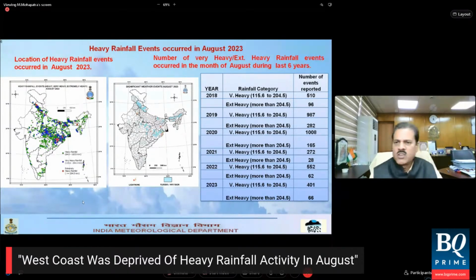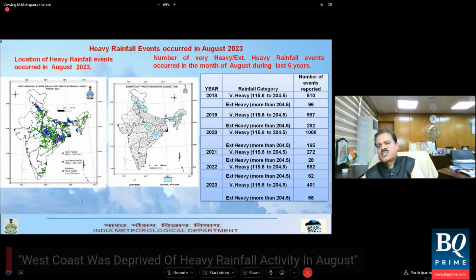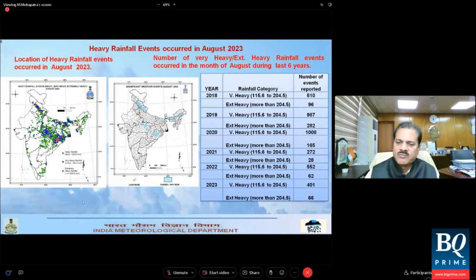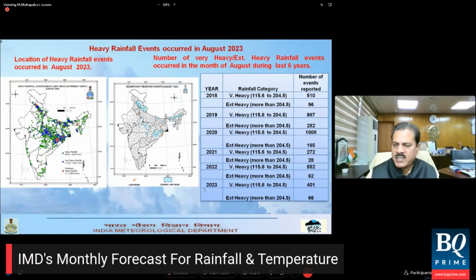If you look at the number of events compared to various previous years, what you find is that this year, in 2023, we had 66 cases of extremely heavy rainfall activity. Compared to that, 2022 had 62, 2021 had 28, 2020 had 165, 2019 had 282, and 2018 had 96.